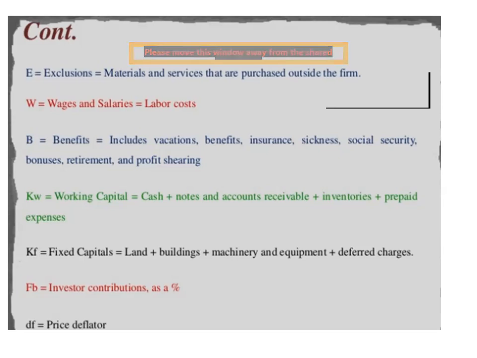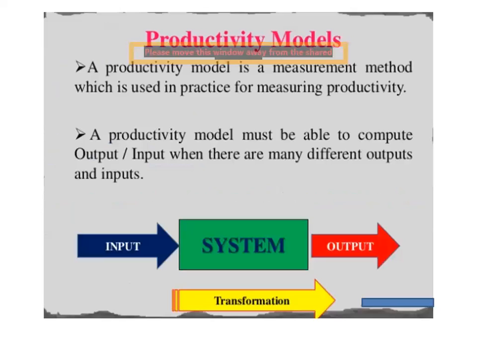All this comes under the benefits. And KW is working capital, that is nothing but cash plus notes plus accounts receivable plus inventories plus prepaid expenses. KF is nothing but the fixed capital, equal to land, building, machinery, equipment, deferred charges, and FB is investor contribution as a percent. DF is a price deflator.